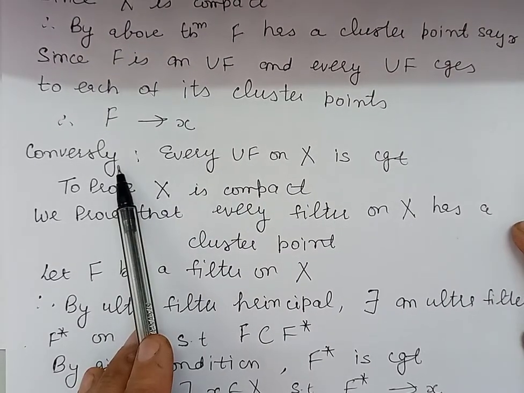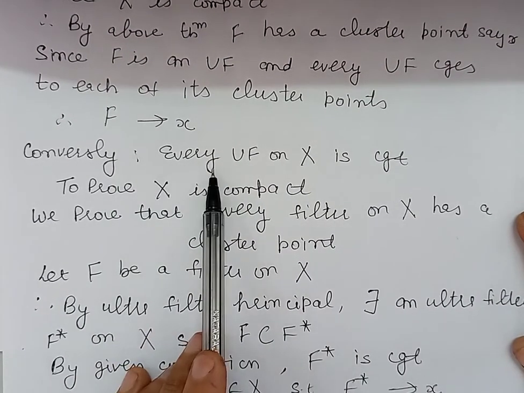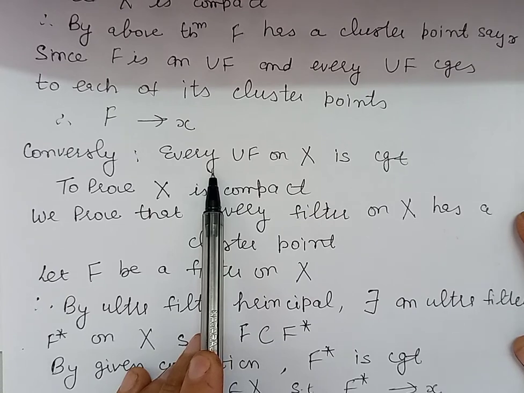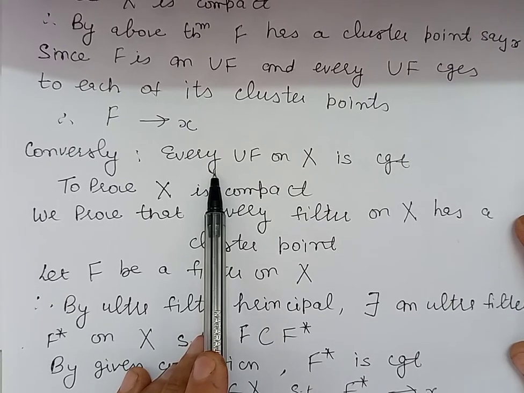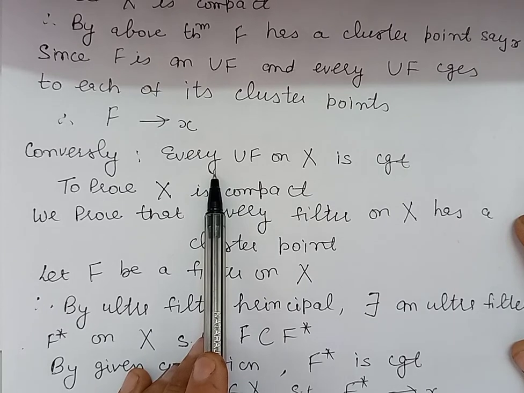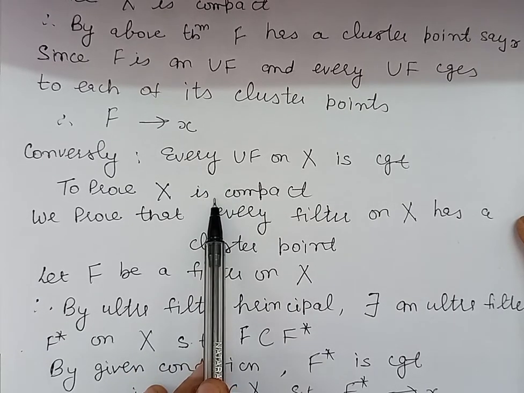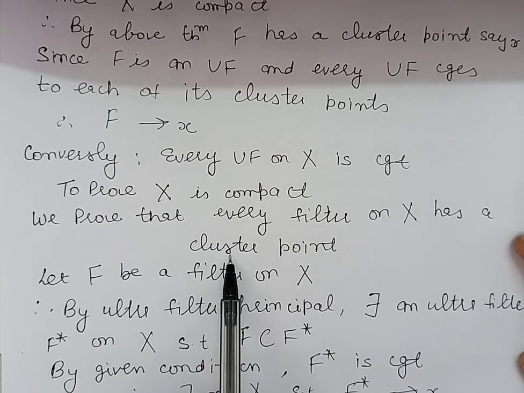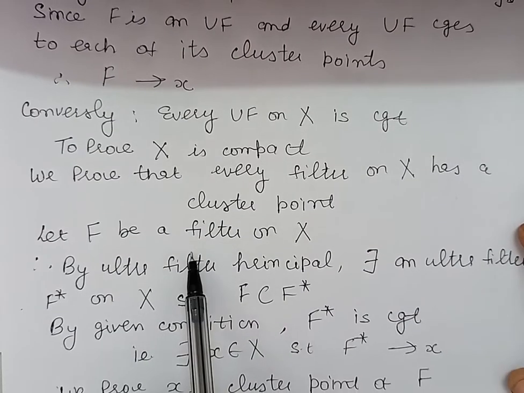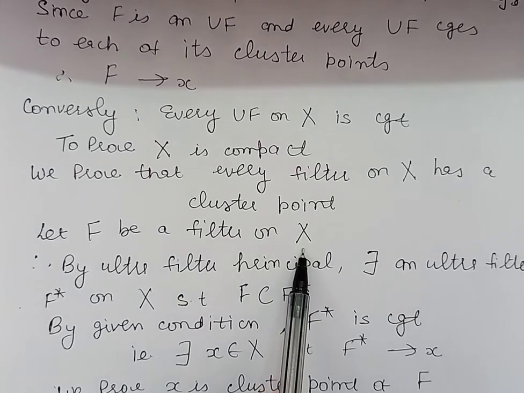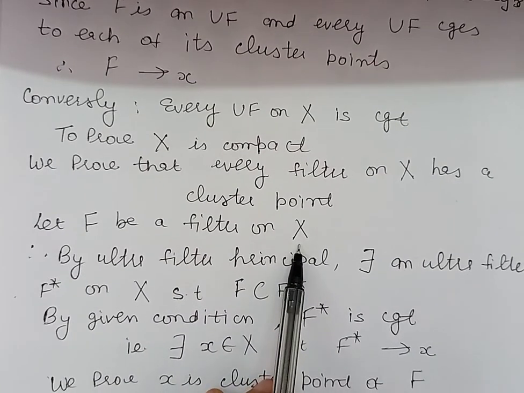In the converse part, we are given that every ultrafilter on the set X is convergent, and we are to prove that X is compact. In order to prove X is compact, we claim that every filter on the set X has a cluster point. So let us take a filter F on the set X. Now let us use the ultrafilter principle.